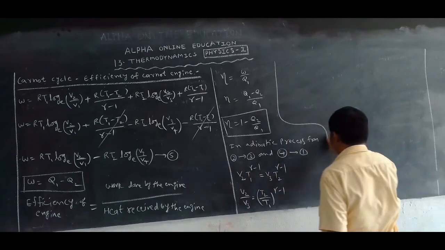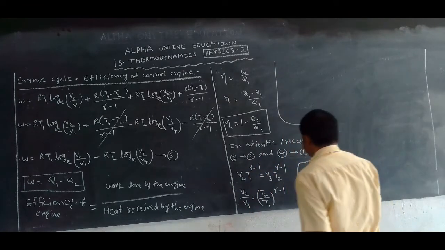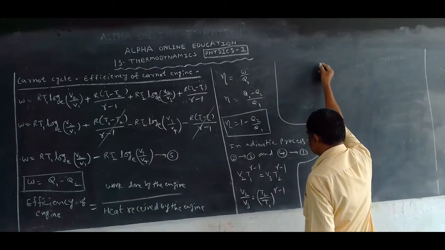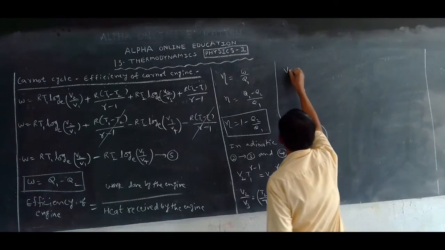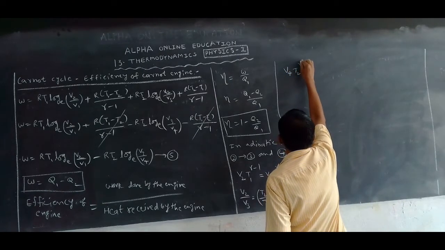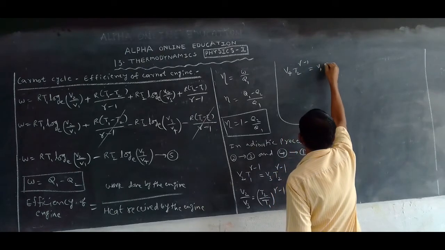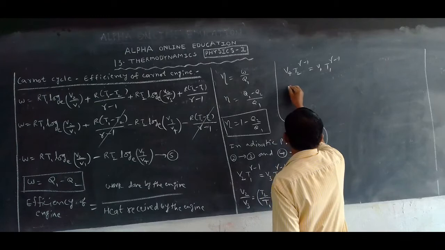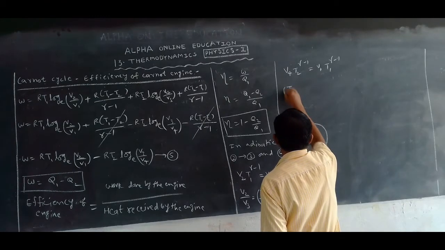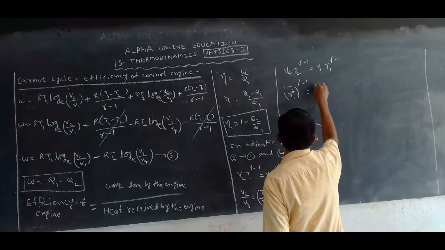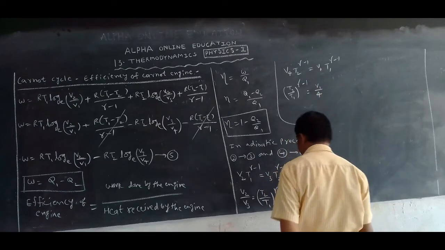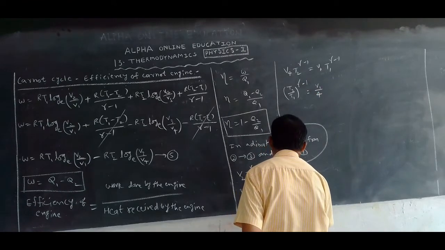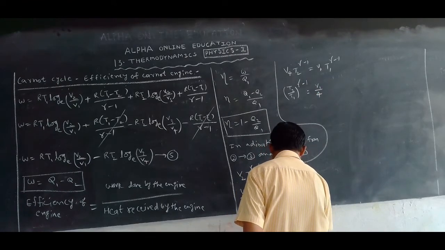And next one, 4 to 1: V4 T2 to the gamma minus 1 is equal to V1 T1 to the gamma minus 1. So T2 by T1 to the gamma minus 1 is equal to V1 by V4. Let us take this as equation 6.